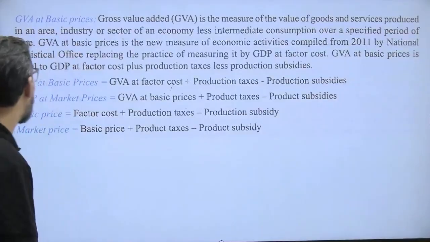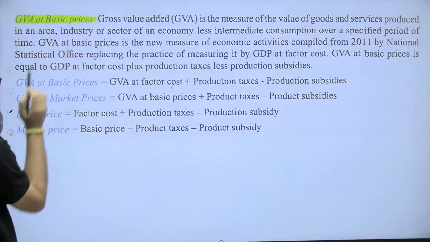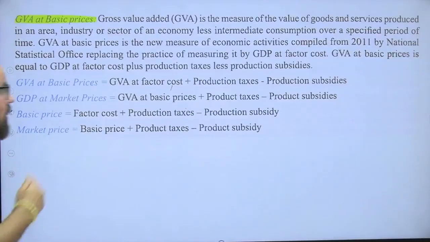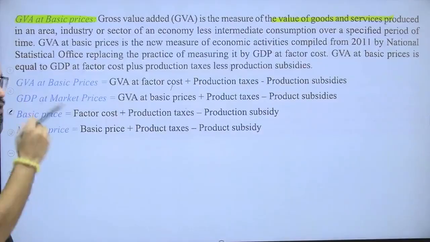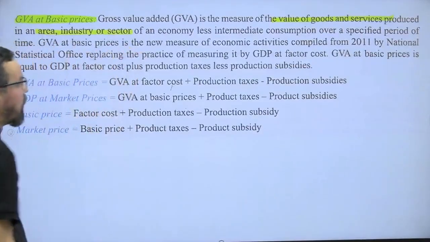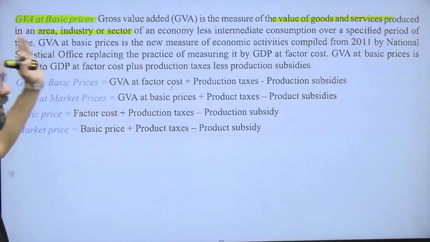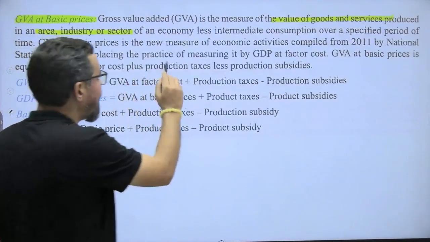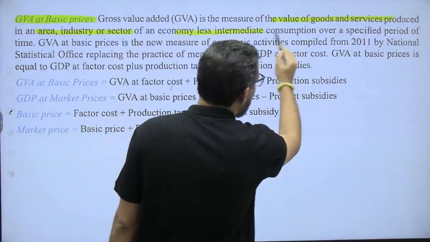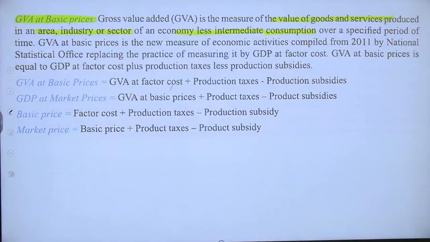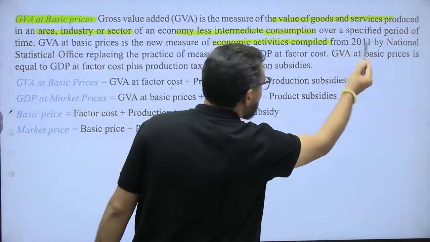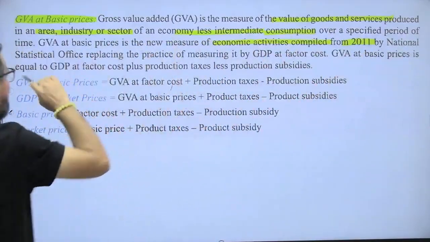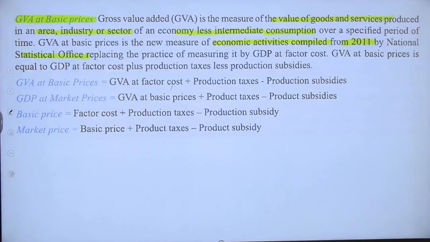So we can have GVA at basic price. How do we calculate this one? GVA is a measure of the value of goods and services produced in a geographical area, industry or sector, primary, secondary or tertiary, or banking, automobiles and others, in an economy less intermediate consumption over a specified period of time. GVA at basic price is a new measure of economic activity, adopted in 2011 by the National Statistical Office (NSO), replacing the practice of measuring it by GDP at factor cost.